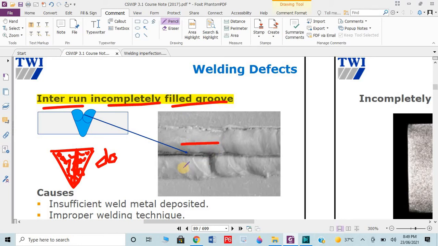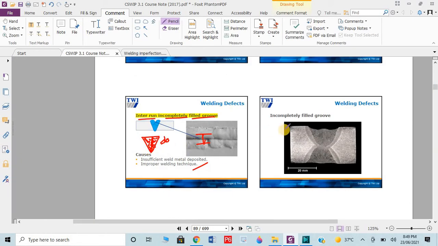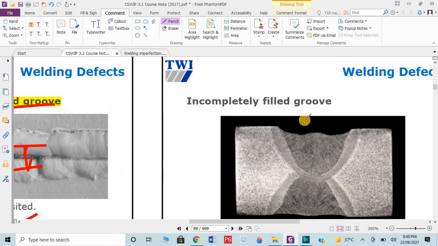One run is this one, the second is this, so both runs are not fused into each other, and this problem could occur. Why? Because of insufficient weld metal deposited, if filler wire is less, the electrode has a small diameter, or you have improper techniques, so the weld metal should be properly deposited.